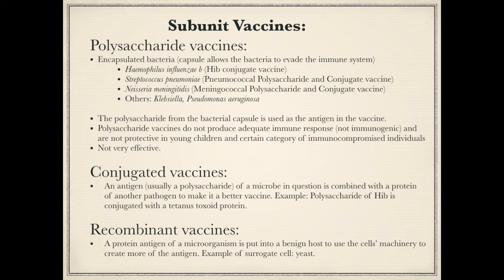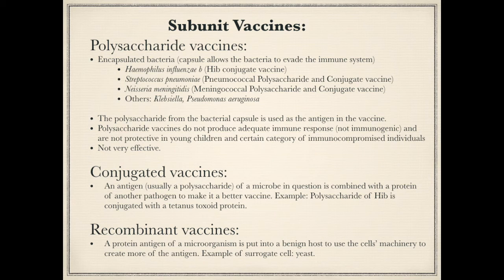Streptococcus pneumoniae and Neisseria meningitidis are encapsulated bacteria. And for each bacteria, there are 2 types of vaccines, polysaccharide and a conjugated form. However, as mentioned earlier, the polysaccharide type is used sparingly due to a lower immune response.